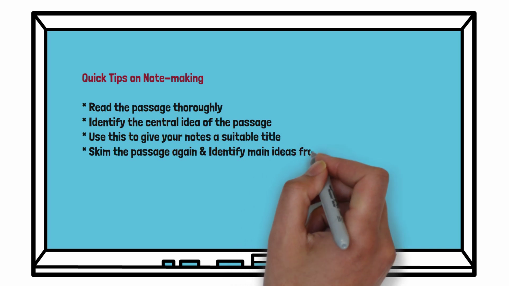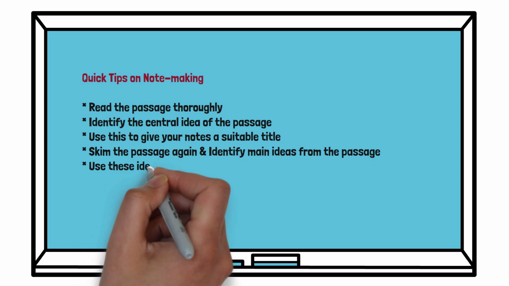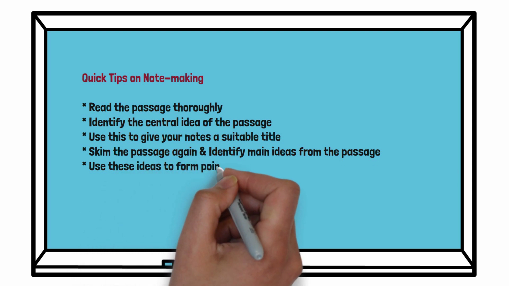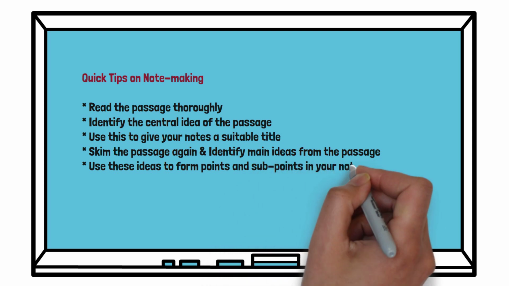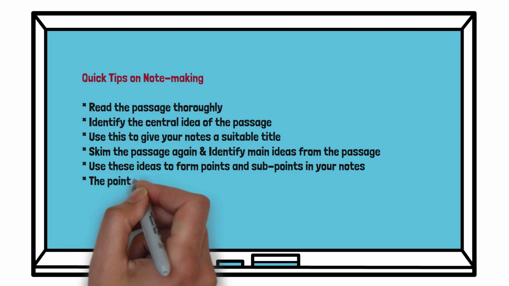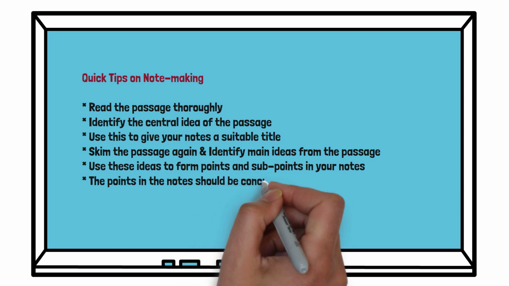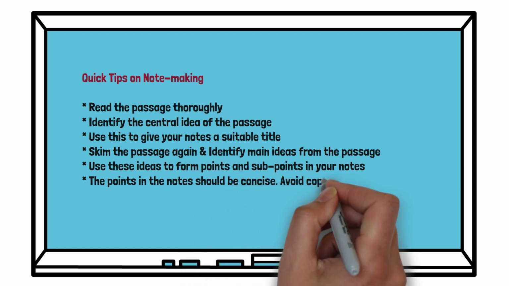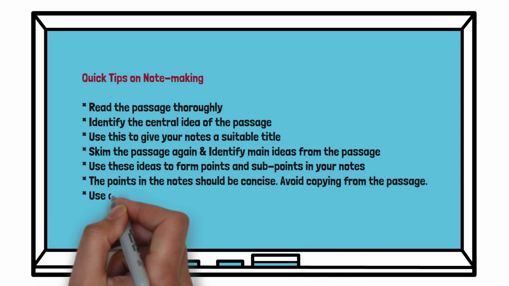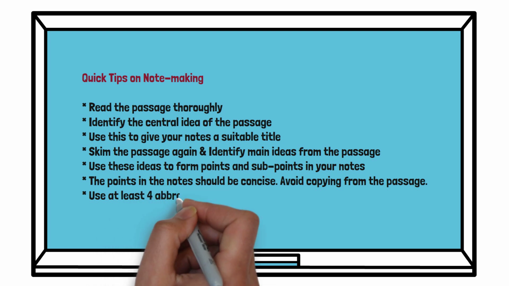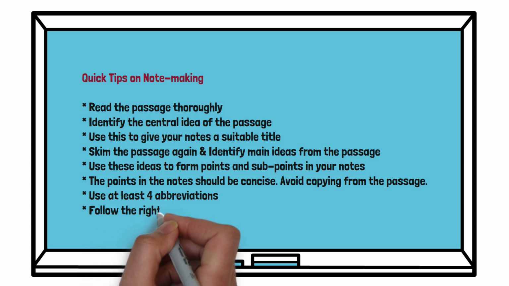These important pieces of information from the passage will be translated into points and subpoints while making notes. The points and subpoints should be short sentences and phrases. Do not use long sentences and avoid copying from the passage. You can drop articles and conjunctions like a, an, the, but, however, etc. while shortening your sentences. While making notes, use at least 4 abbreviations. Always follow the right format for note making as it carries additional weightage.